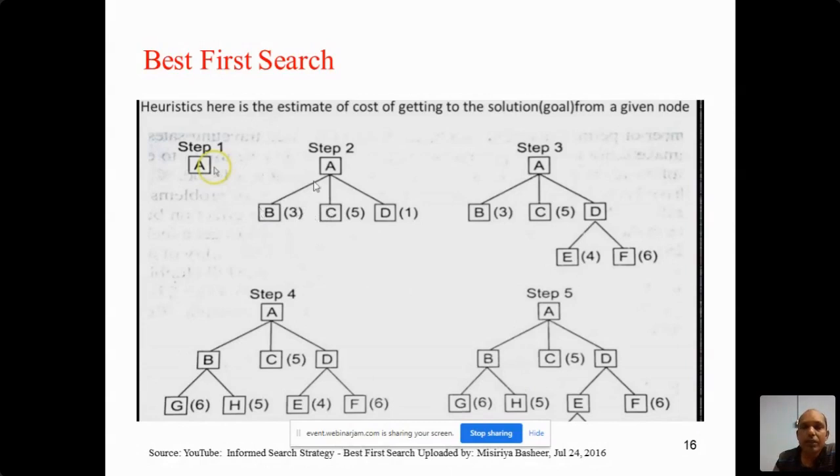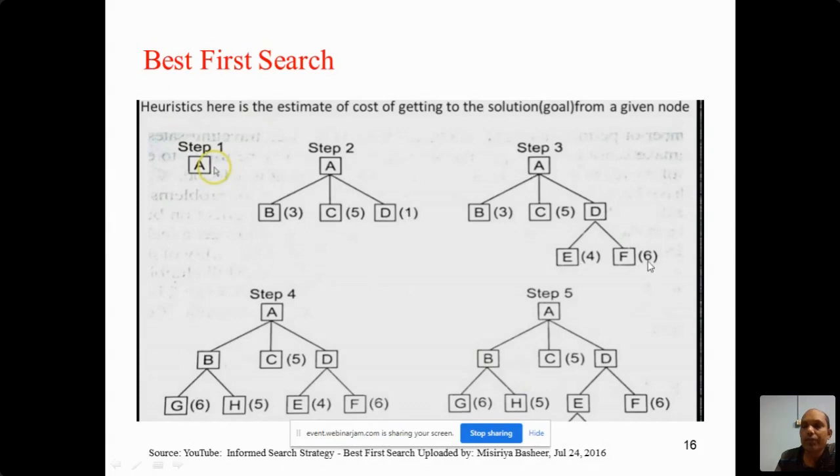For example, the heuristic value for B is 3, for C is 5, and for D is 1. This is the minimum, so we will explore D because D has the minimum value.